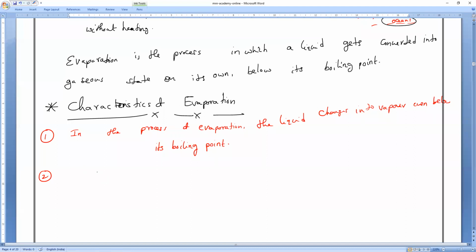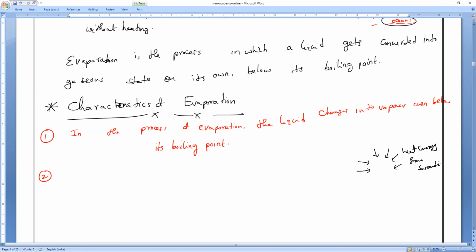Clear? Next. Evaporation takes place at all temperatures, and remember, evaporation will absorb the heat energy from the surroundings. It is heat energy from surroundings.